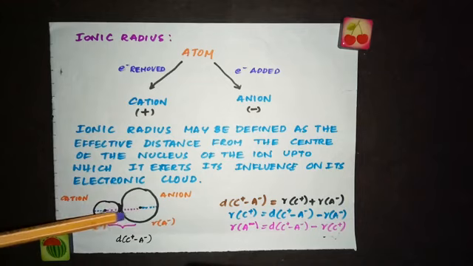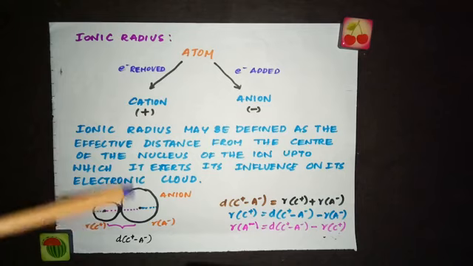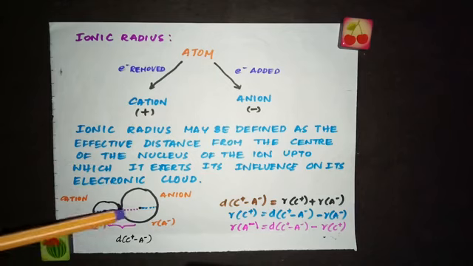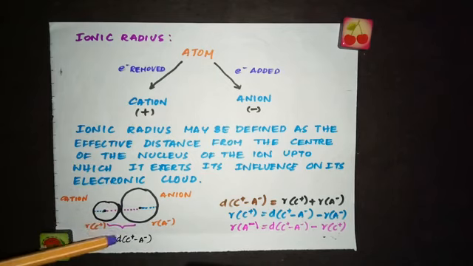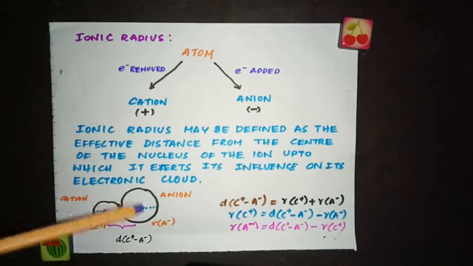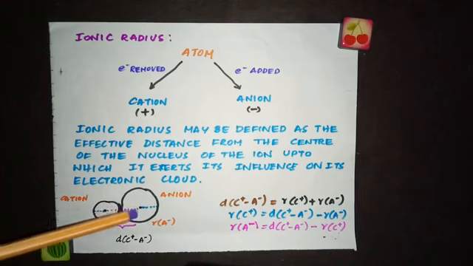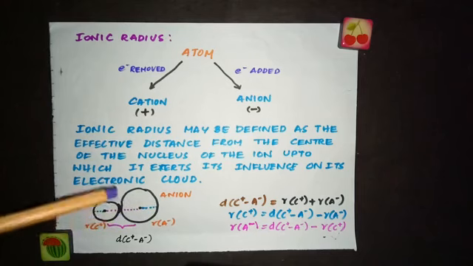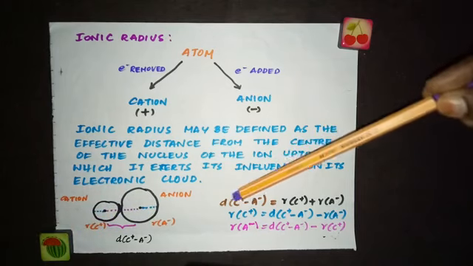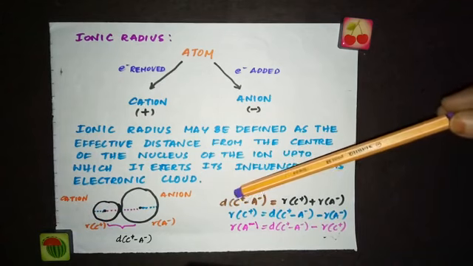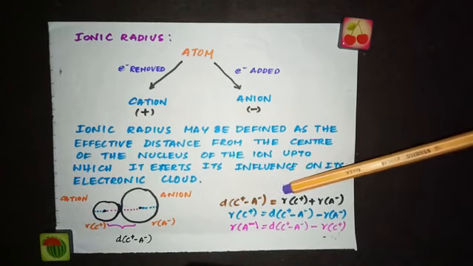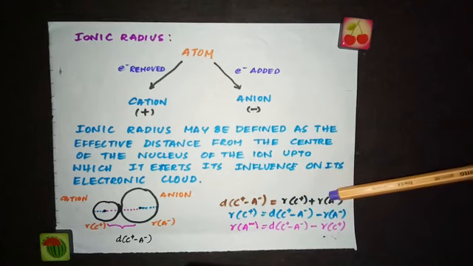So if you take the internuclear distance, which can be determined by X-ray measurements, and you assume that the positive and the negative ions are touching each other, this internuclear distance is taken as the sum of the radii of the two ions involved. So the radius of the cation plus the radius of the anion will be equal to this internuclear distance. You can write the internuclear distance d(C+A), for cation and anion, as equal to the radius of cation plus the radius of anion.